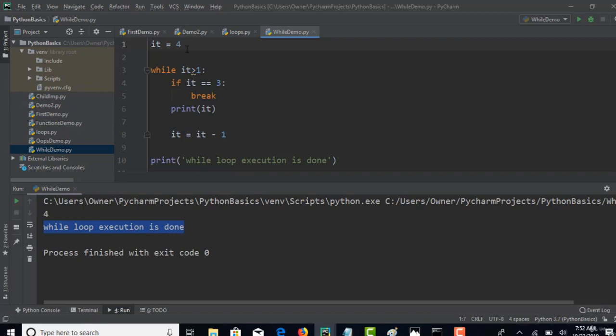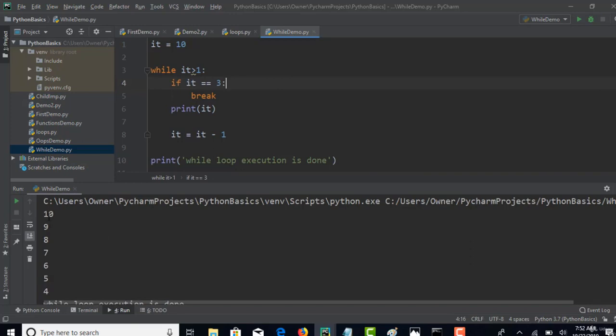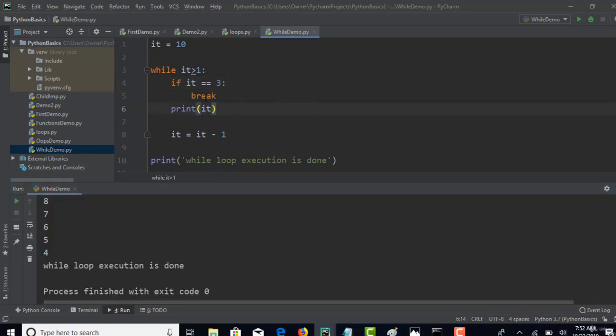So that's the beauty of the break statement. Let's put it equals to 10. Just assume that. Now it will print until 4. 10, 9, 8, 7, 6, 5, 4. But when it reaches 3, it breaks this while loop abruptly. You see that? 10, 9, 8, 7, 6, 5, 4 and there is no 3. Okay, that's how break works. And the last one is continue.